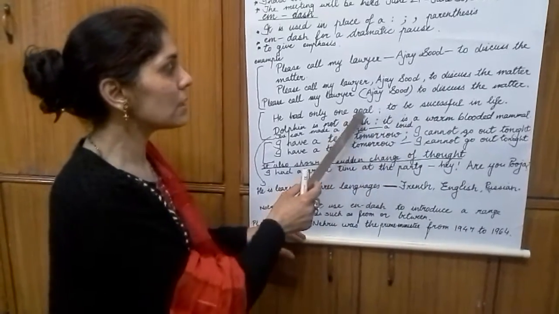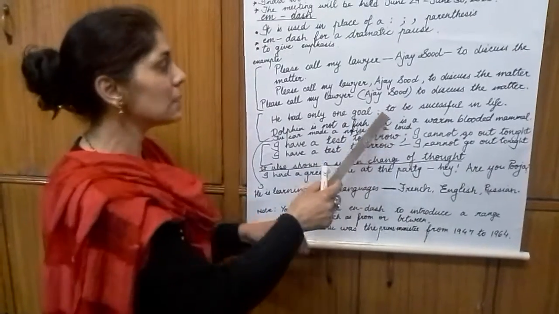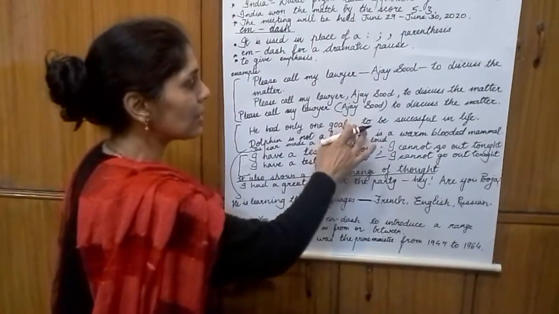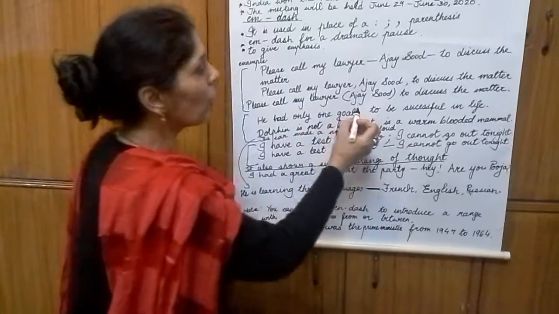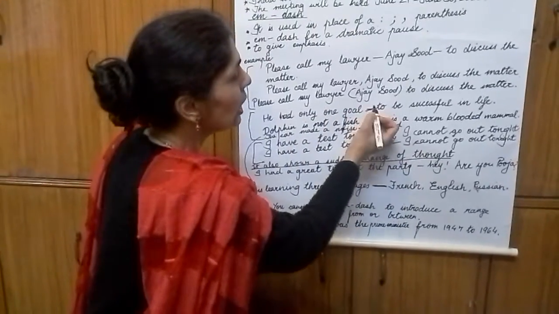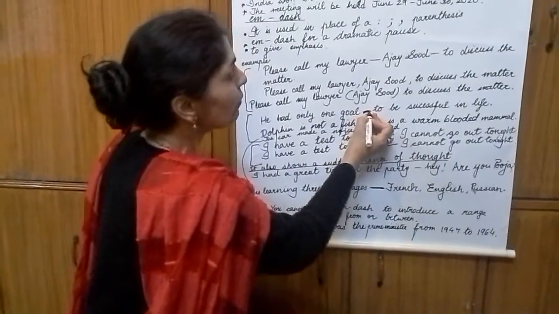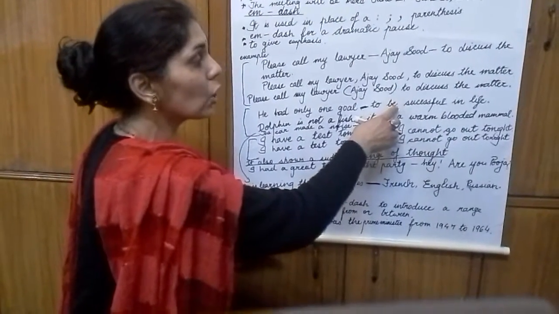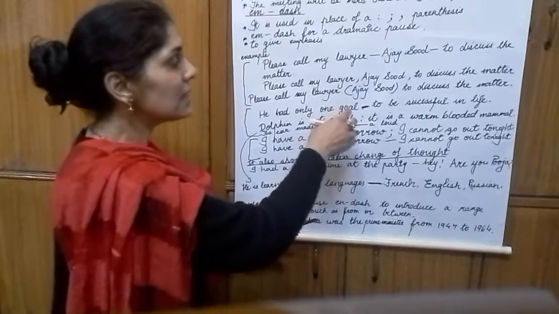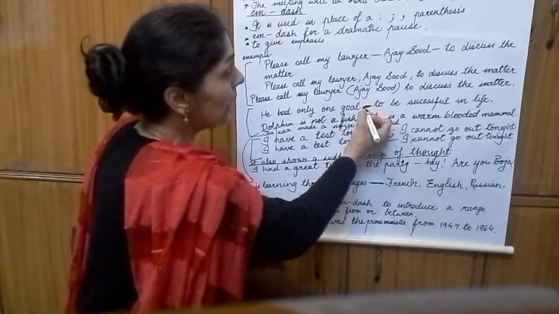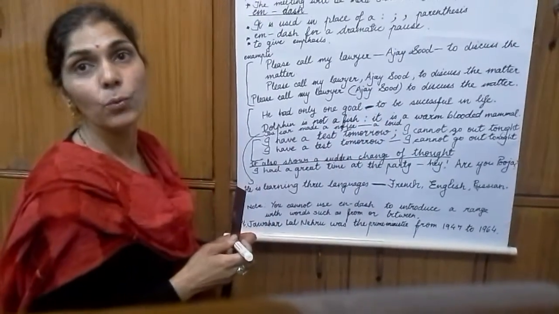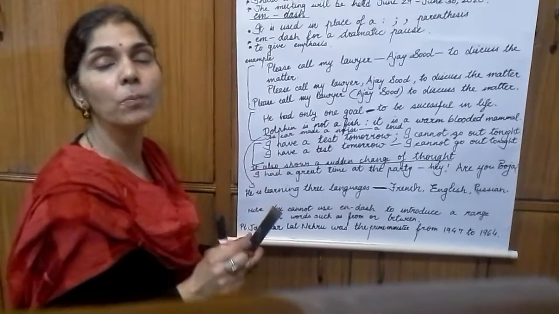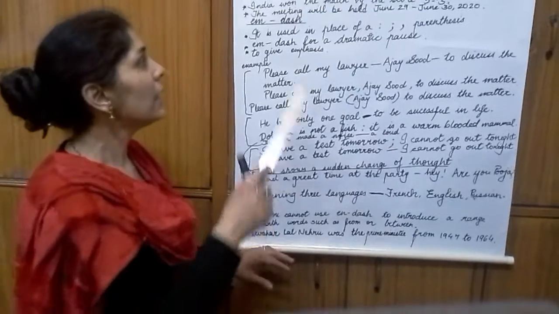These are two clauses and you have joined them with a colon. You can also join them with an em dash. He had only one goal—to be successful in life. So if you want to give emphasis to the second clause in the sentence, you can use an em dash. But make it a point, in formal writing, do not use them much. In informal kind of writing, you use an em dash.